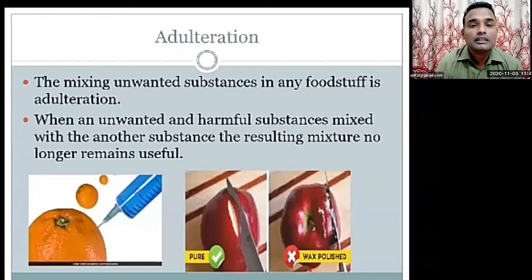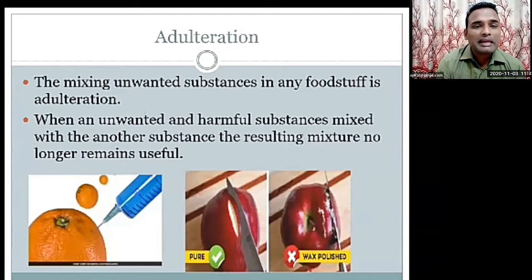But the people have polished them with wax, and wax is always harmful to our body. In the pure form, you will not have any difficulty cutting it. So when you buy any fruits, first wash them, and then consume them.